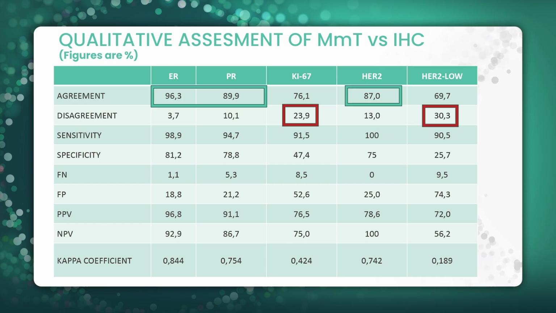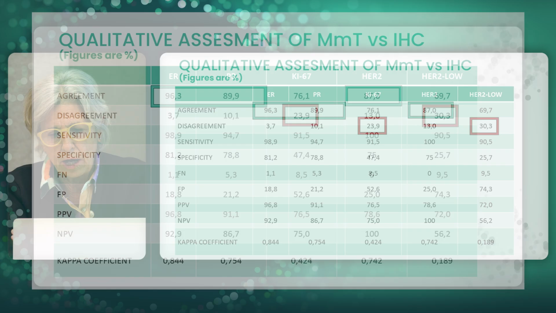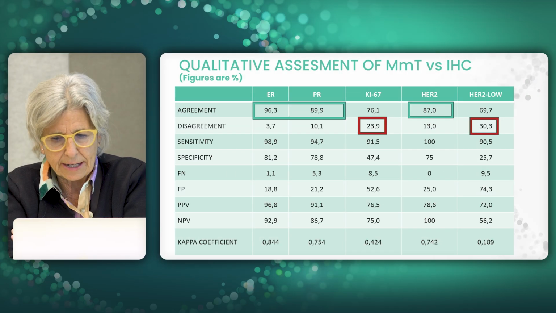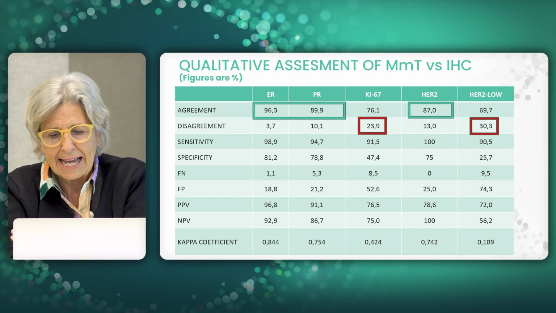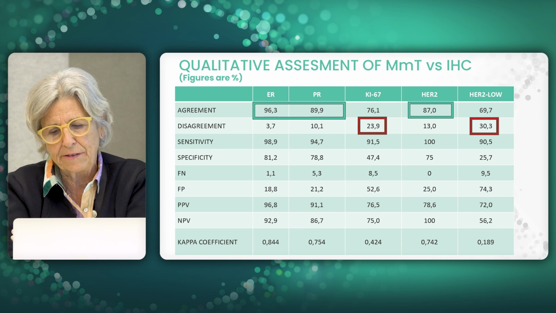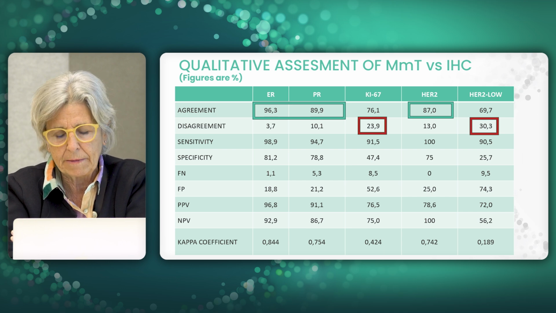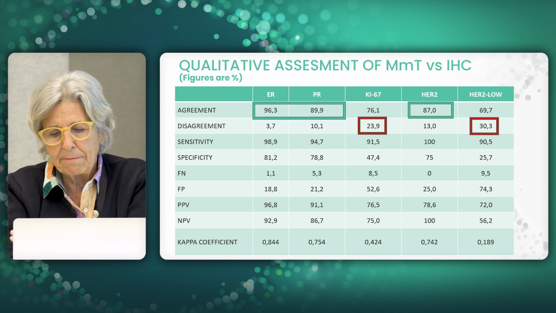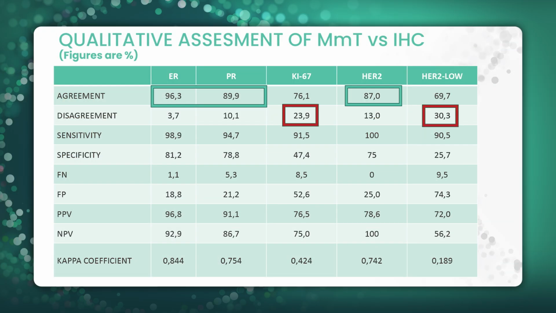However, this study shows differences in Ki67 and HER2-negative values. The discordance in HER2 sensitivity allows us to differentiate real HER2-null from HER2-low. Taking this data together, the differences appear to be related to MammaTyper's greater sensitivity and objectivity. This suggests that MammaTyper could be a more accurate and reproducible method for the molecular classification of breast cancer.